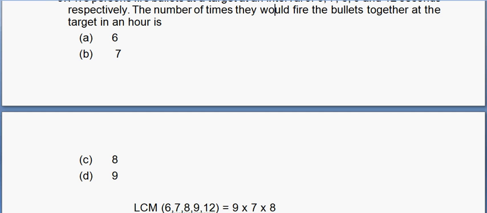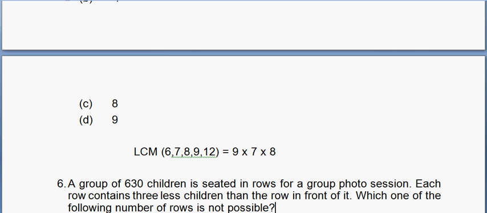So they are in seconds. This is in seconds. In minutes, how many minutes are there? This divided by 60. So you see that you don't need to perform the calculations right away.